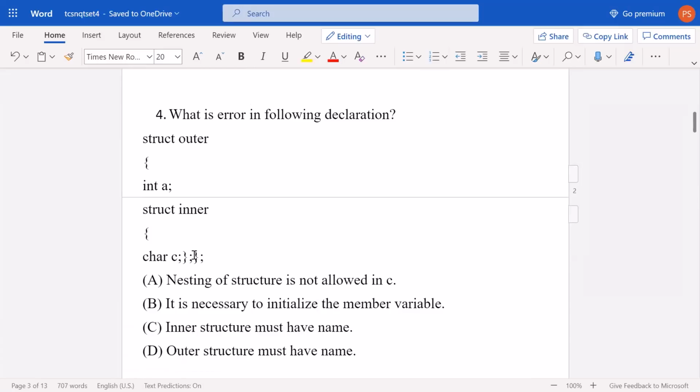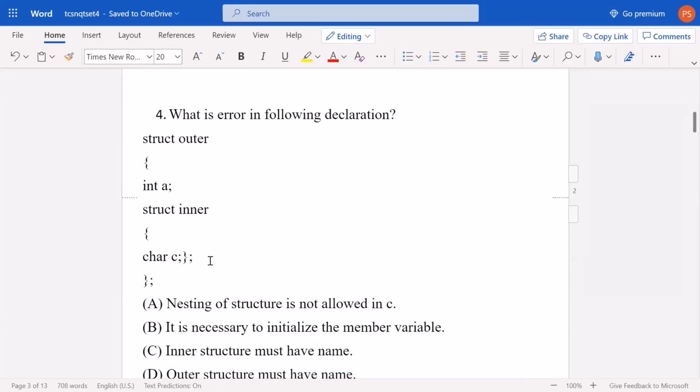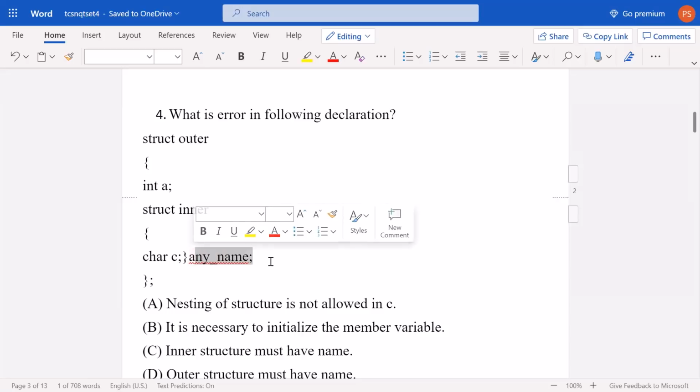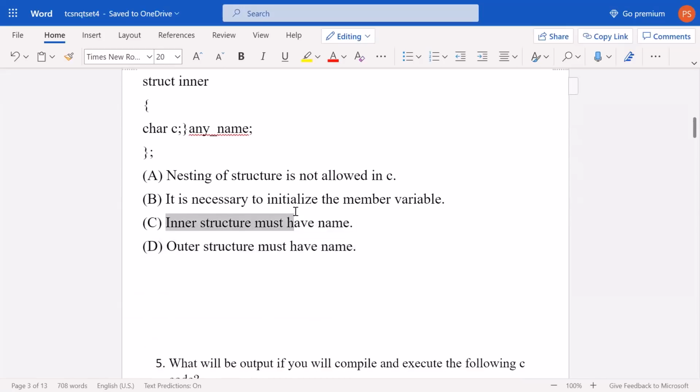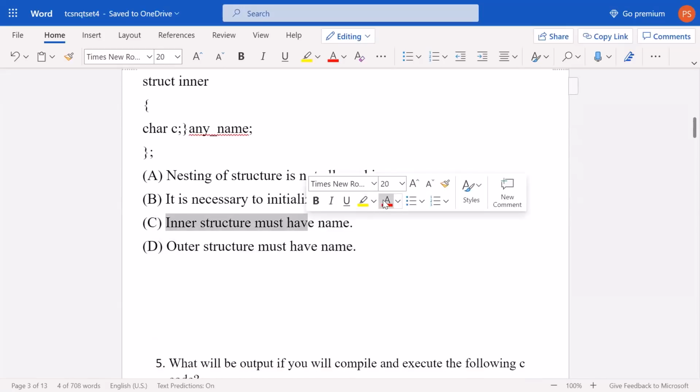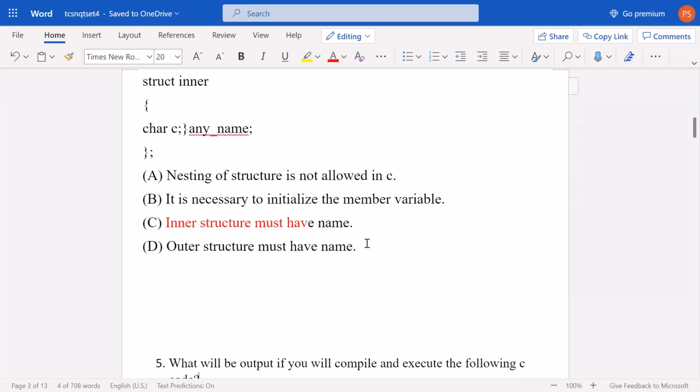What should have been done is that where the inner structure is completing, we should write a name for it, any name, so that you don't get confused. Here the structure name, meaning the inner structure must have a name, must be written here. If not written, it will give an error. So what is the error? The error is that the inner structure must have a name. Right? Now the next question.